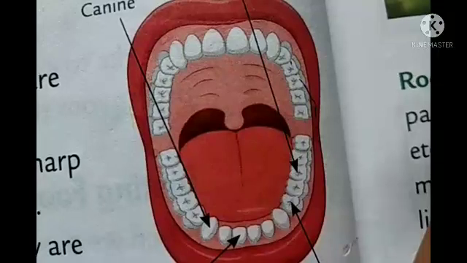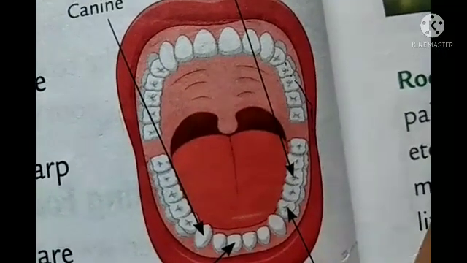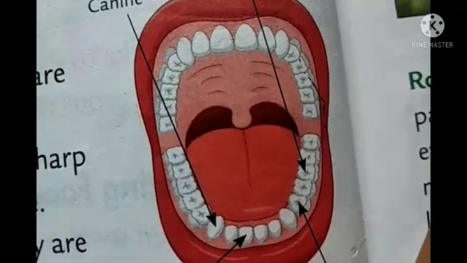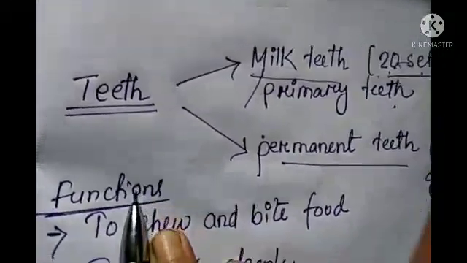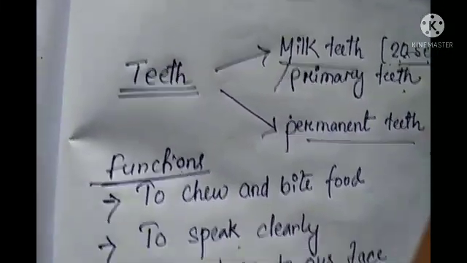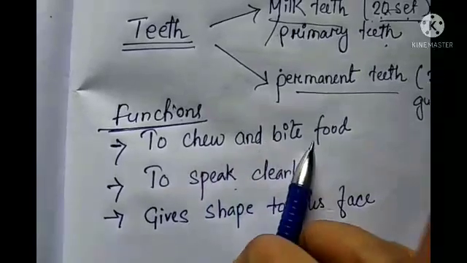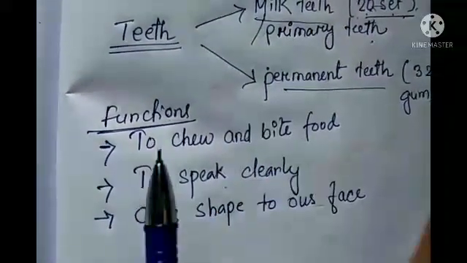Okay, so if you eat a healthy and balanced diet and brush your teeth regularly and take care of your teeth, then your teeth will stay healthy. Now can you tell me some functions of teeth, like how do they help us? Teeth help us to chew and bite the food, right? And food can be digested well when we chew it.